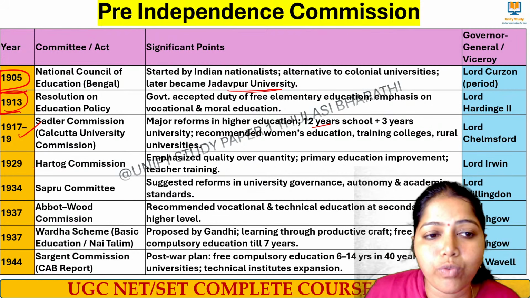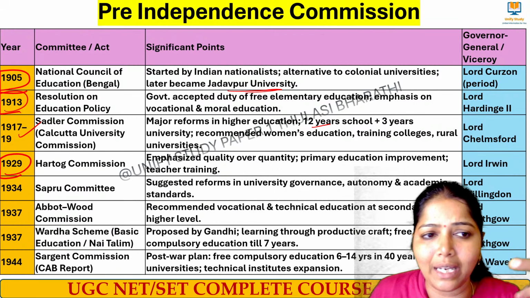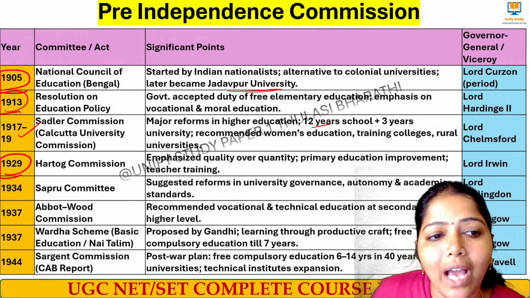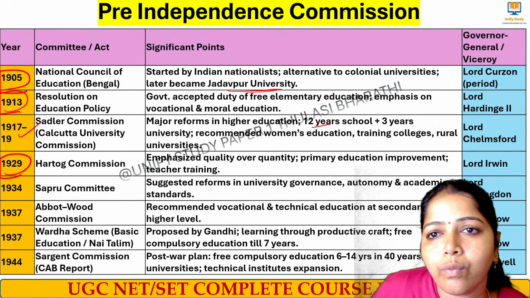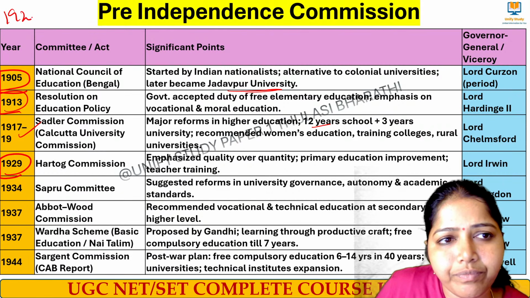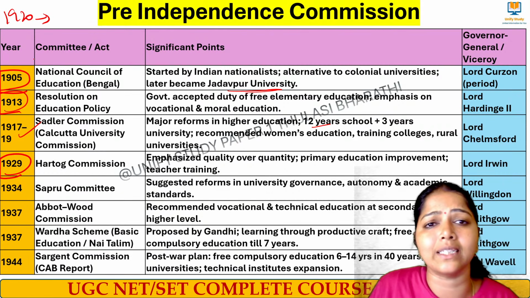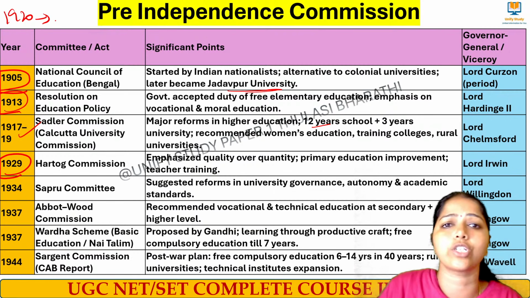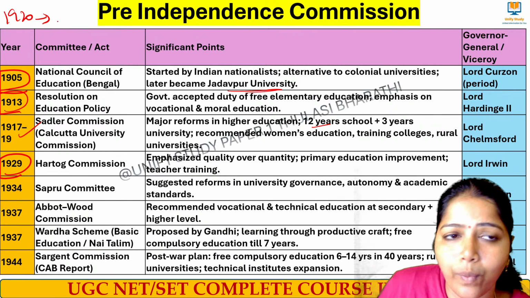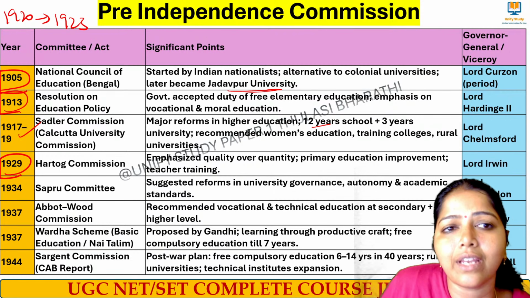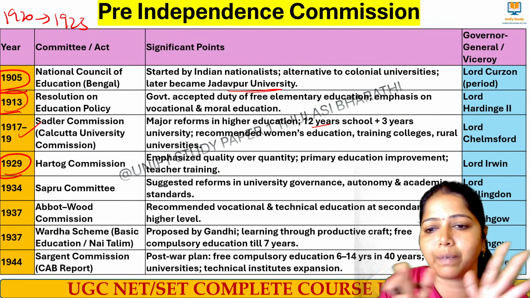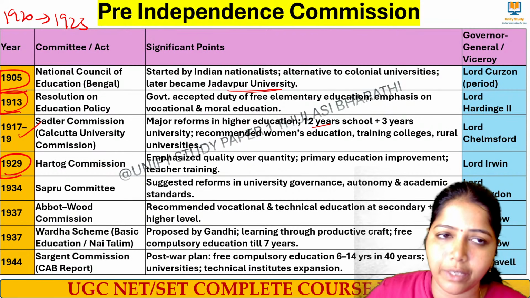Then next we slowly move to the 1929 Hartog Committee. In between these years, in 1920, the CABE, the Central Advisory Board of Education, was started. In 1923, due to lack of money, that institution was closed and dissolved.